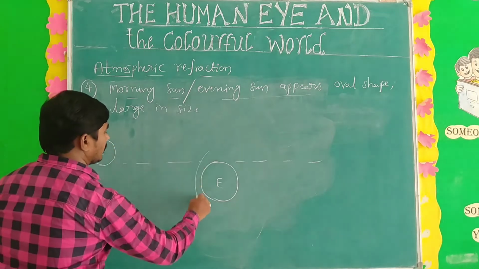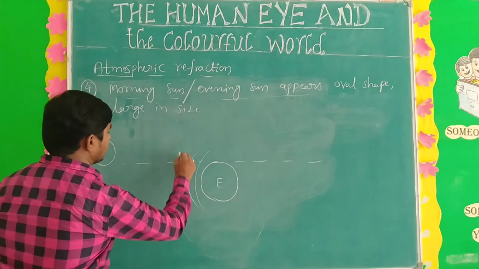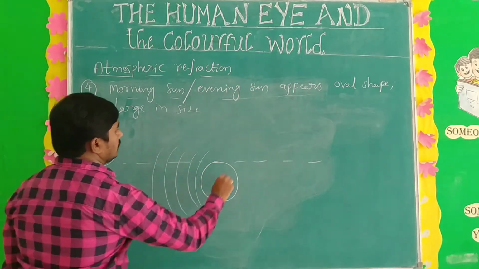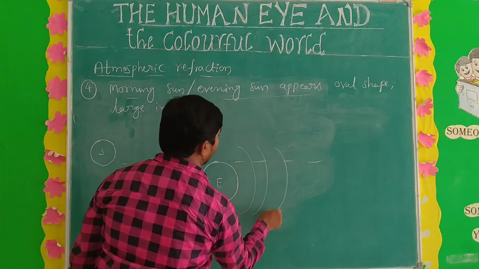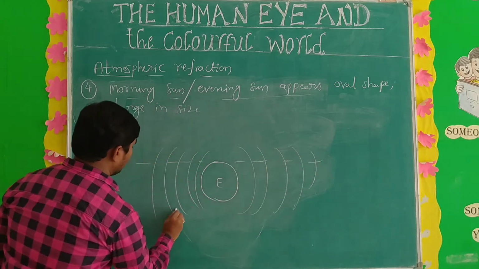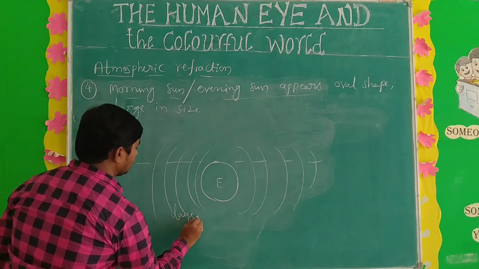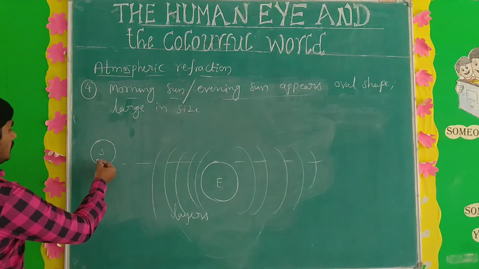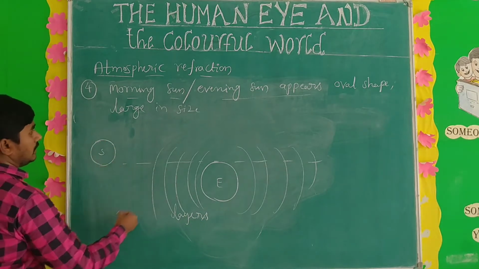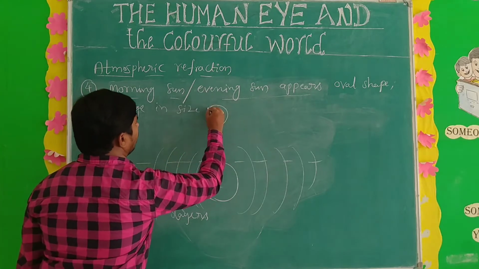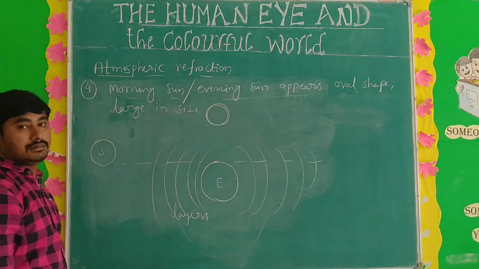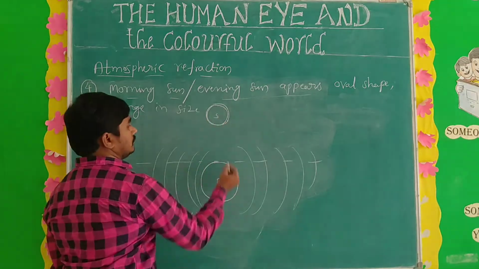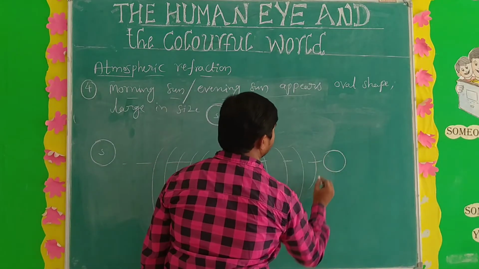Here so many atmospheric layers are there. These are the layers of atmosphere, below the position of the sun. Here is the noon sun. This is the evening sun.